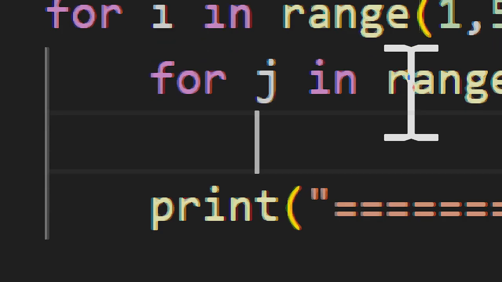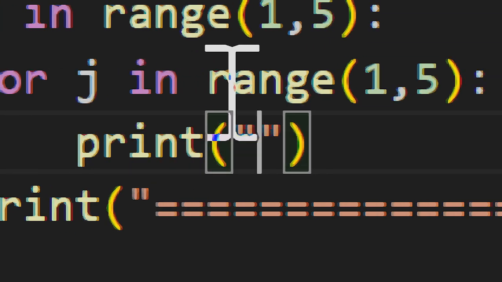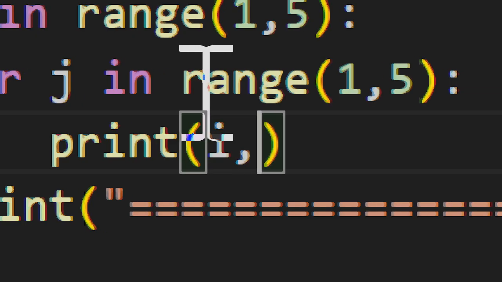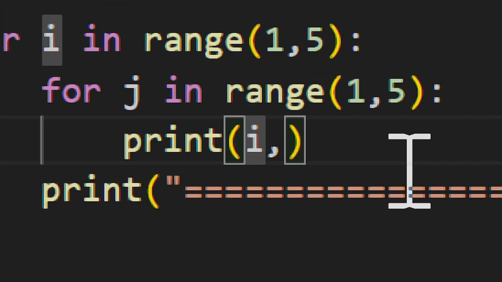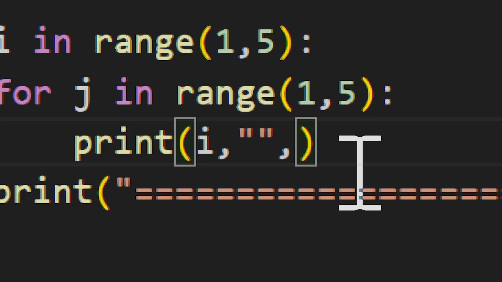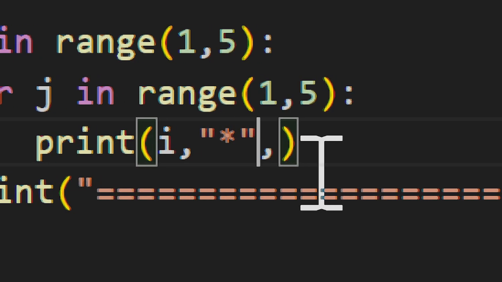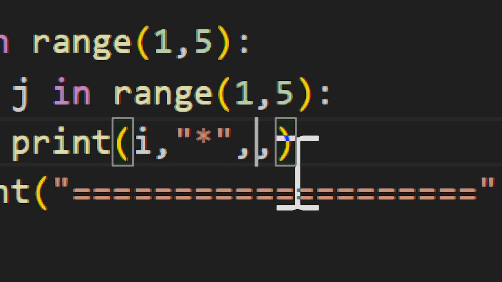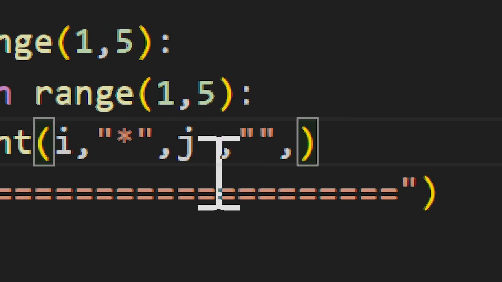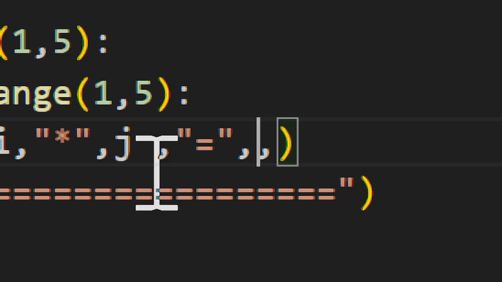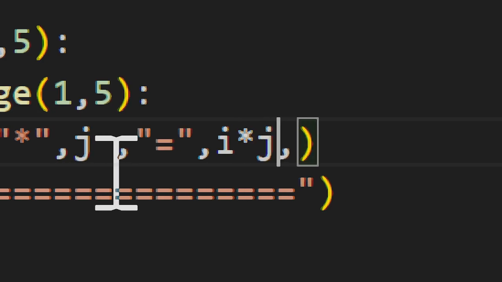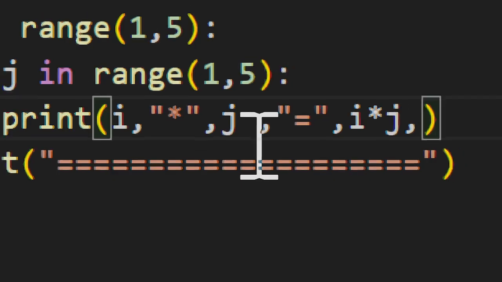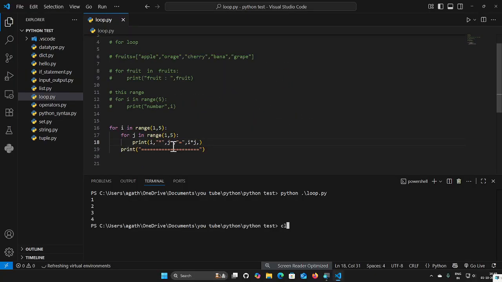Then a print statement inside: print(i, "*", j, "=", i * j). I write this and run it in the terminal after clearing it.